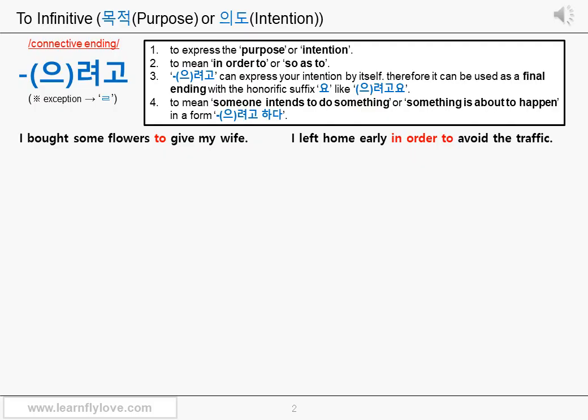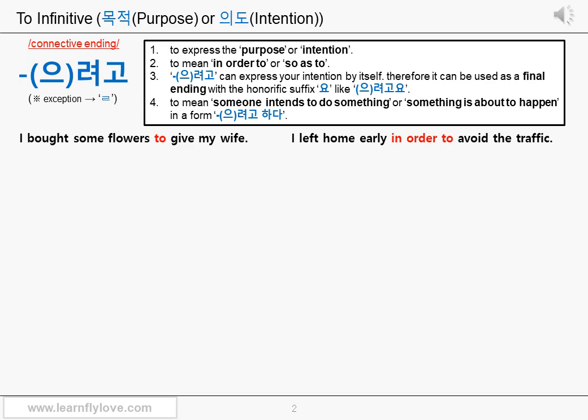But in many cases, connective endings can be used as a final ending by adding just 요 sound at the end. The compound expressions without the final ending part can be used like this too. 으려고, 려고 is the same. It can be used as a final ending. For example, let's say you've just bought some flowers and your friend asked you, "What's with the flowers?" In this case, you can just answer, "To give my wife," or "in order to give my wife," which sounds like it's your purpose or intention, without saying the formal part, I bought some flowers, which is the action you did to pursuit of or to achieve the purpose.